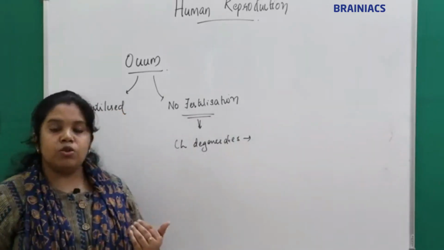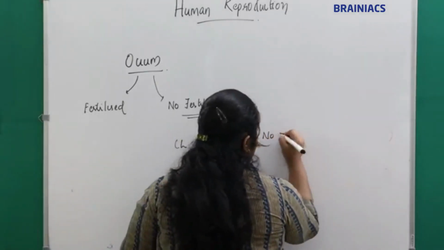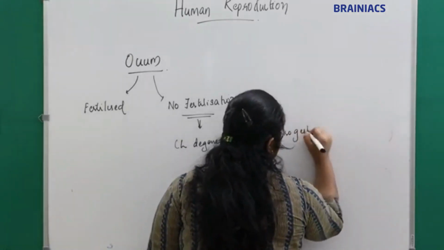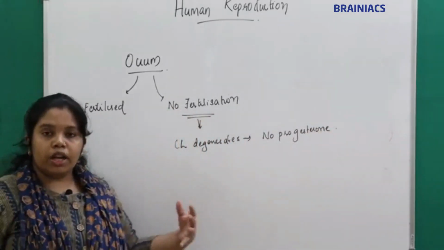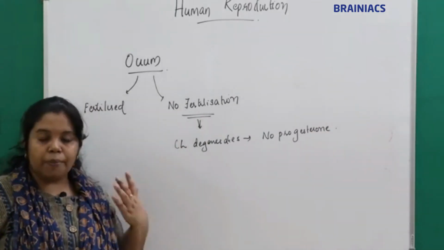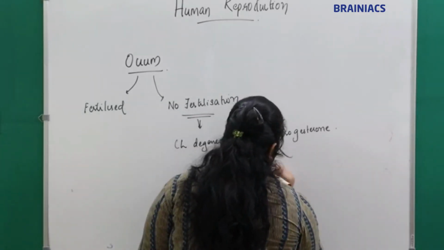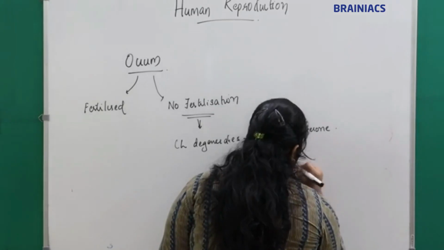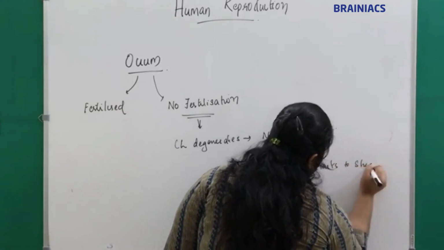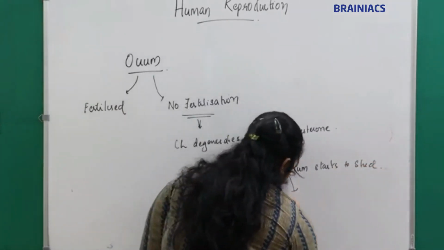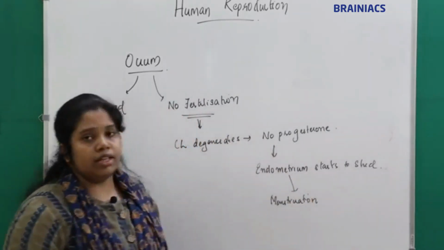What happens when the corpus luteum degenerates? There is no progesterone, right? Since there is no progesterone, what happens to the endometrium? The endometrium starts to shed, resulting in the menstruation.